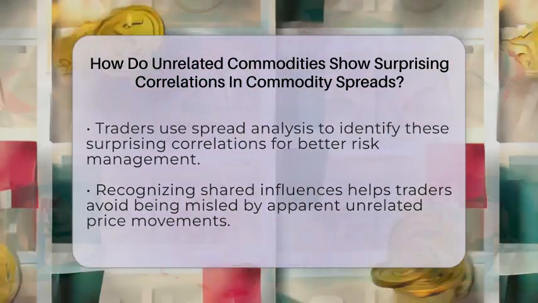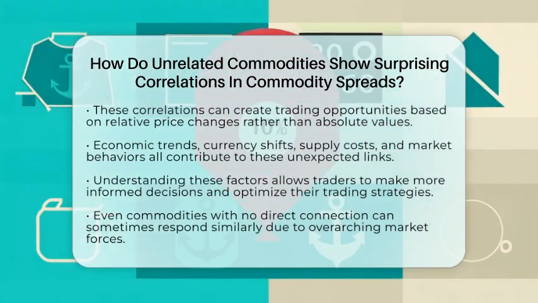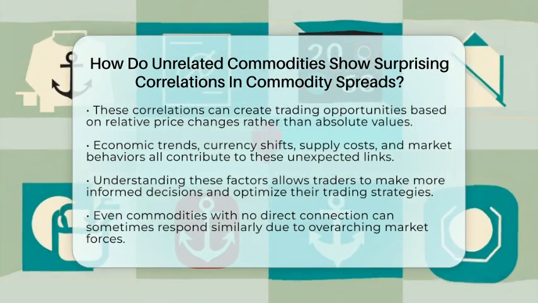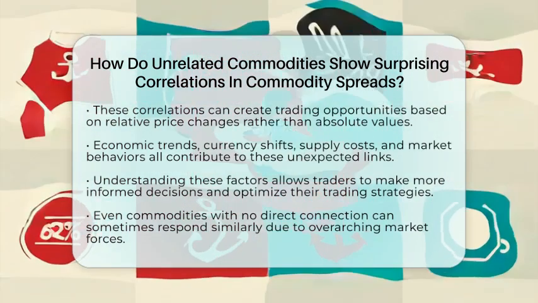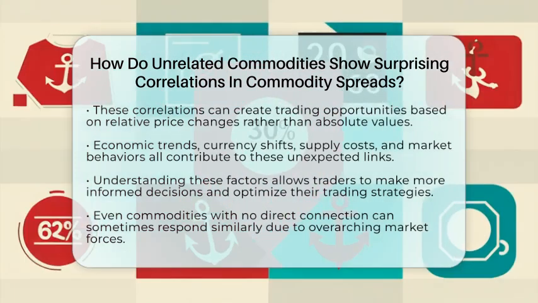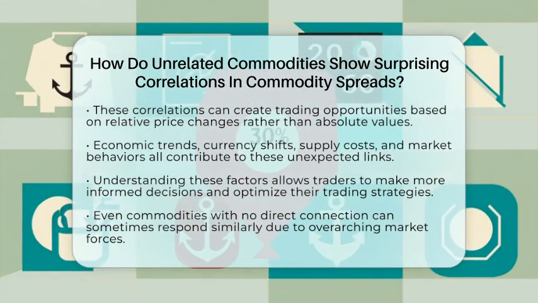Understanding these factors helps traders analyze spreads better. When they see unrelated commodities moving together, it's often because of these shared influences. Recognizing this can help in managing risk, as spreads between unrelated commodities might be less affected by overall market swings. It also offers opportunities for diversification, since spreads can be traded based on relative changes rather than absolute prices.